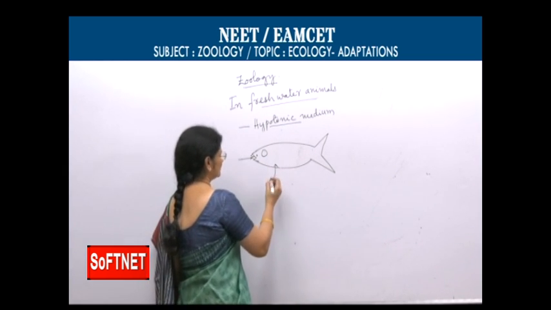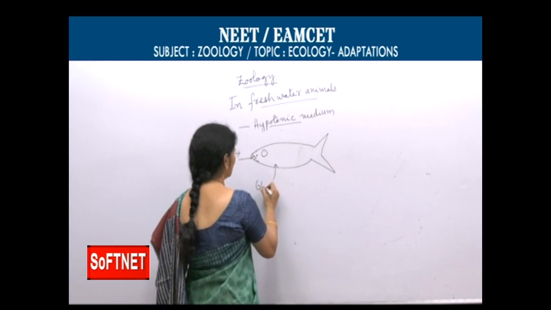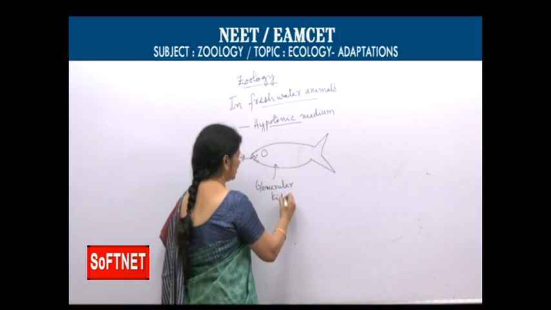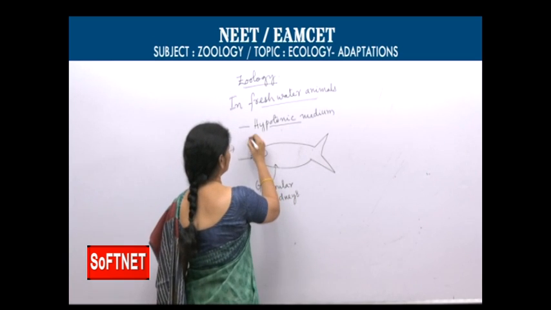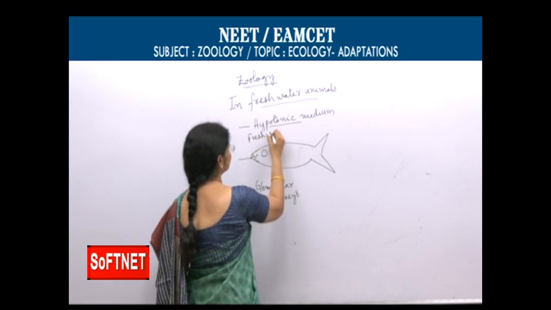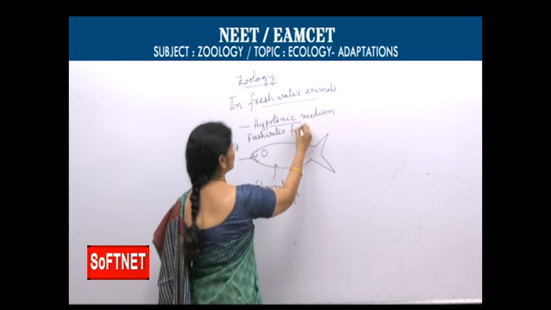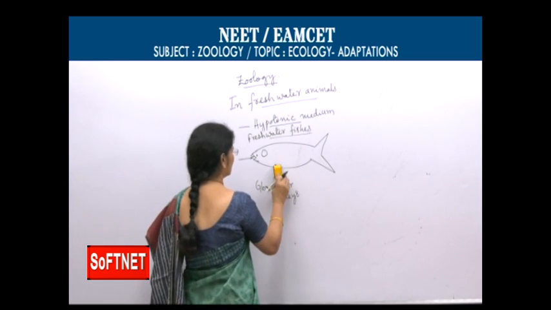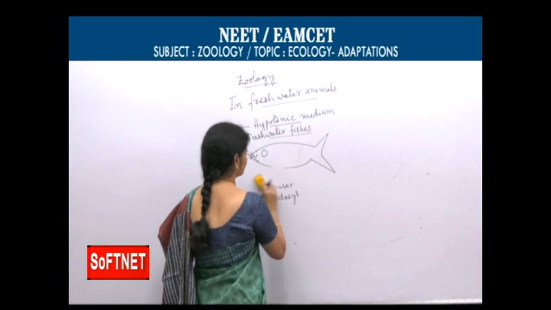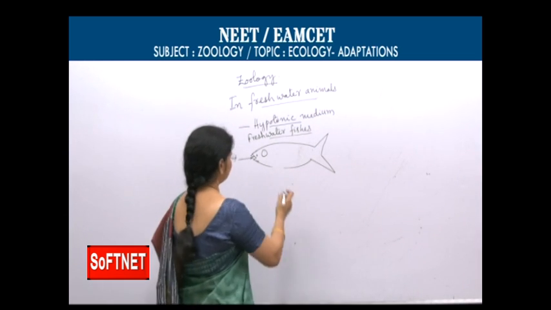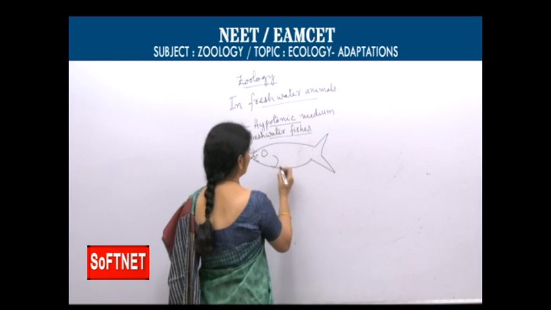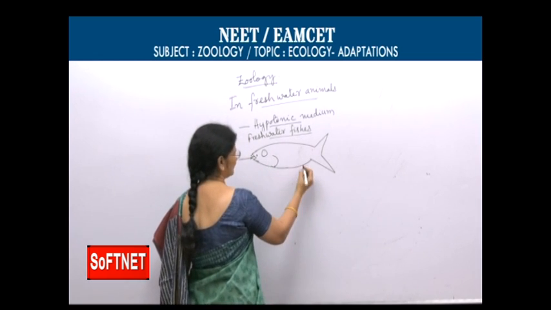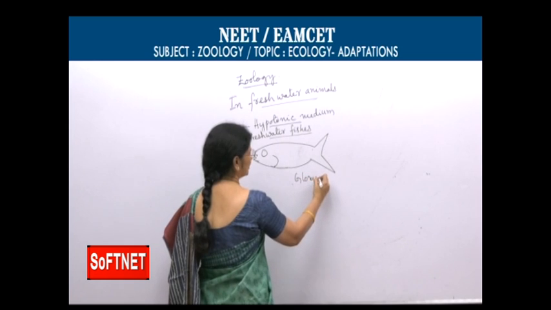So they have well developed glomerular kidneys, lots of nephrons, and well developed glomeruli. So through gill membranes water enters into the body and they have glomerular kidneys.